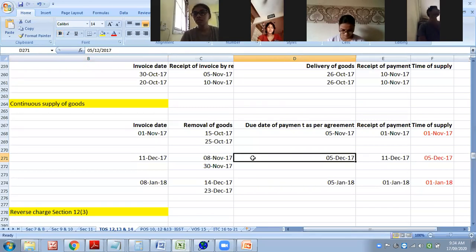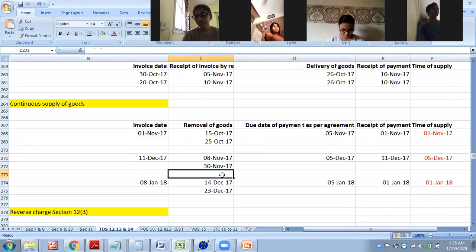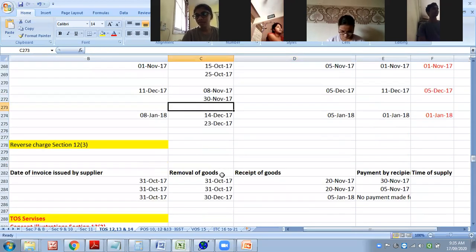So they may not give this word. From this only you have to identify: okay, this is the question of continuous supply. Is this clear? Okay. Reverse charges. So then we have finished. Then we will have time of supply for services that we will see.